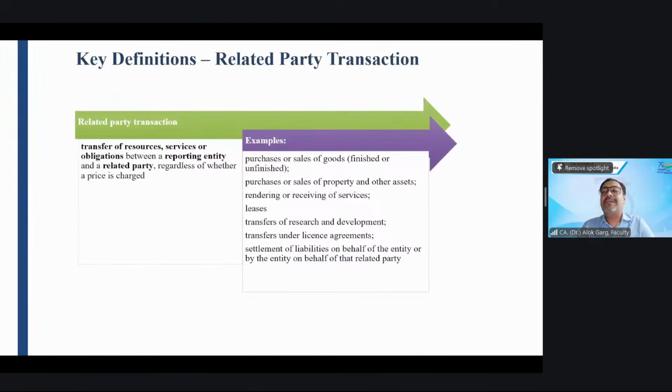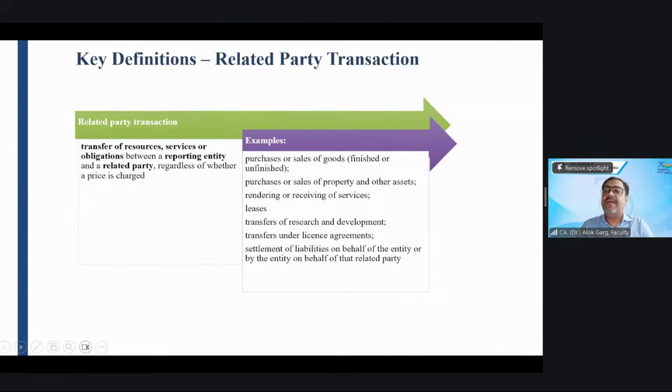Now, friends, what is meant by a related party transaction? What is the definition of a related party transaction? Related party transaction means transfer of resources, services, or obligation between a reporting entity and a related party, regardless of whether a price is charged or not. What is a transaction? A transaction is a transfer of resources, or goods and services, or obligation between a reporting entity and a related party, regardless of whether a price is charged or not. Let me give you one example and let me ask you whether this is a related party transaction or not.